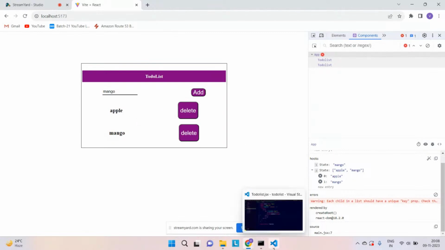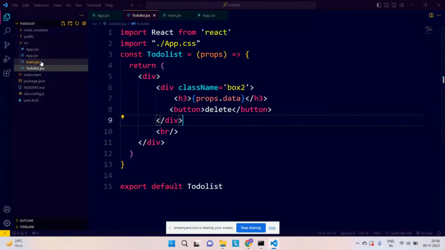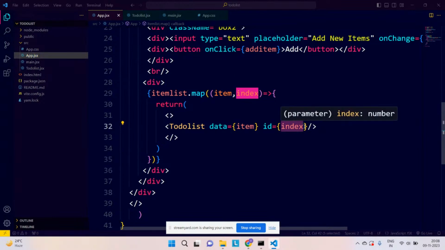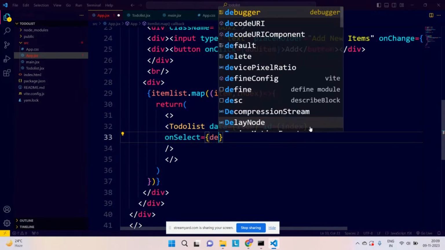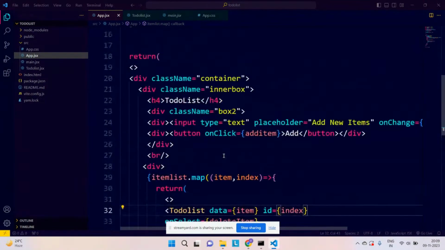For that, as you already know, we have passed the props over here. From my app.jsx, as you know, I have passed the ID over here already. Before that, I will be using another property, let's say onSelect, and on select I'm calling one function, which is deleteItem. This deleteItem we will define in my app.jsx.